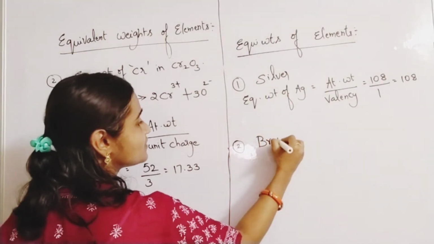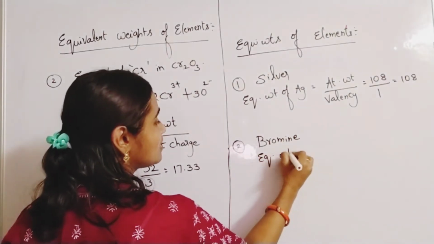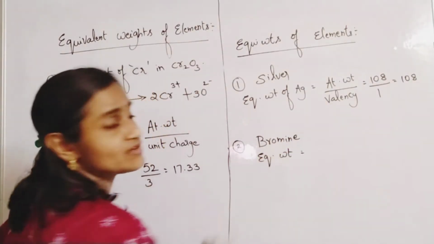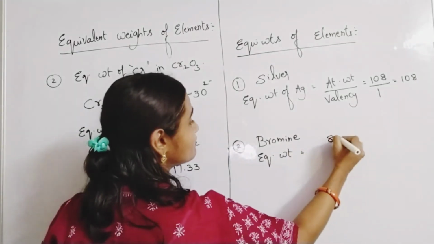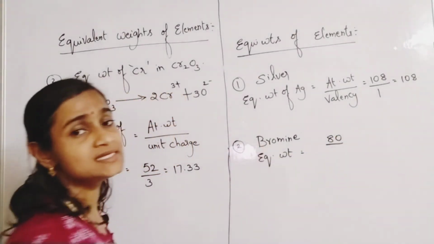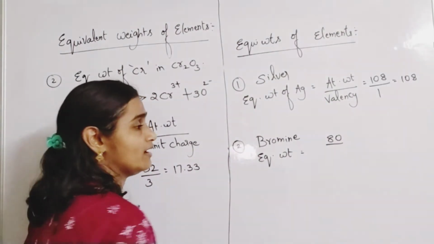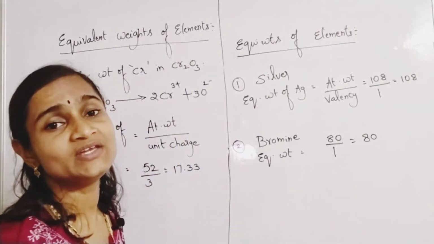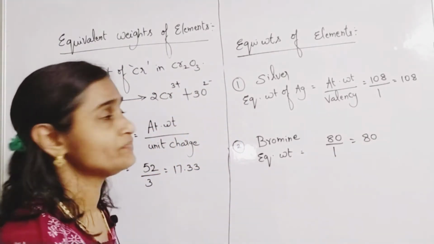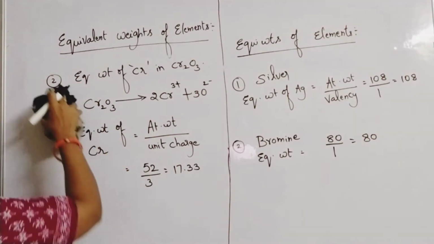Okay, suppose they ask for bromine. So equivalent weight is equal to what? Atomic weight by valency. What is the atomic weight for bromine? 80. And bromine is a 7A group element, and its valency is found to be 1. So 80 by 1 will be equal to what? 80 only. So the equivalent weight of bromine is 80 only. Now we'll see some examples for equivalent weights of cations.